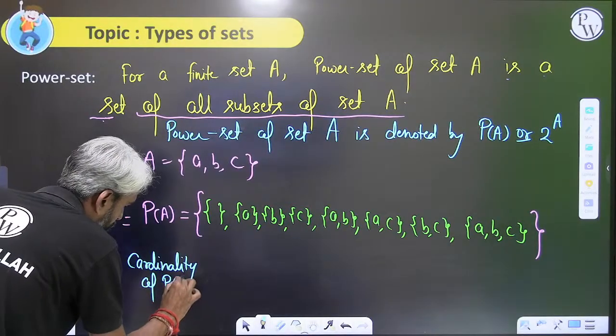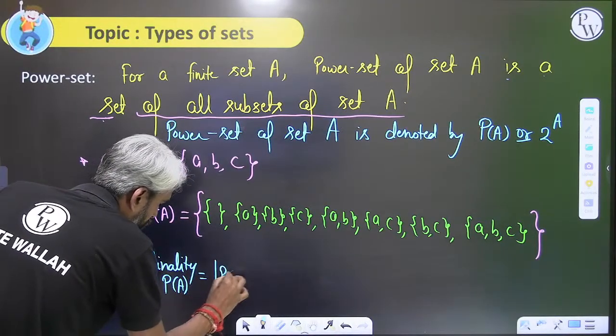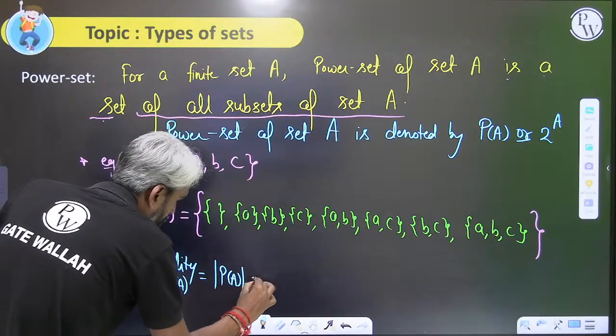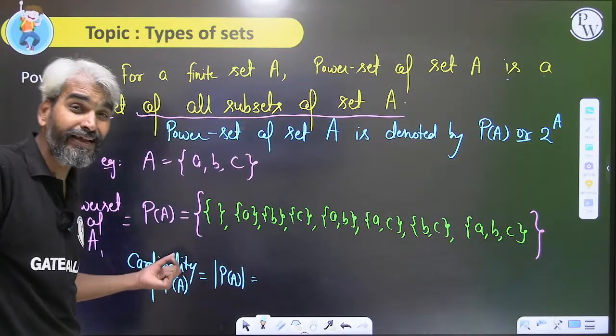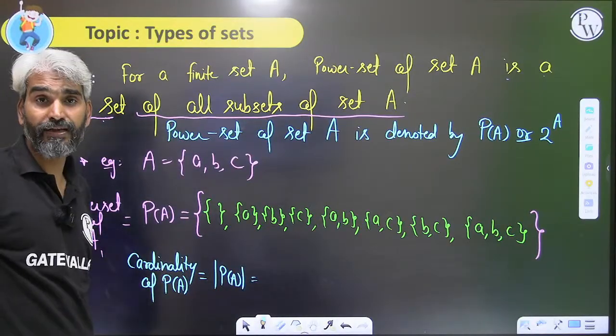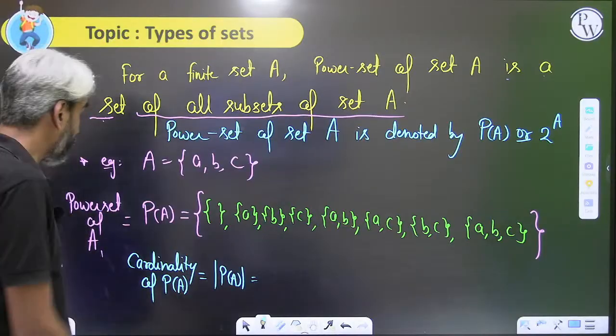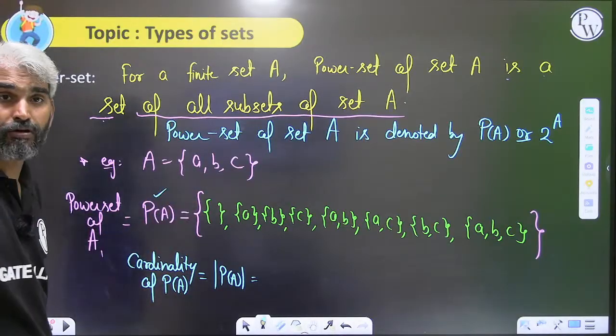Cardinality of power set of A will be denoted using this. This will be equal to what? Sir, how many elements are in the power set of A?